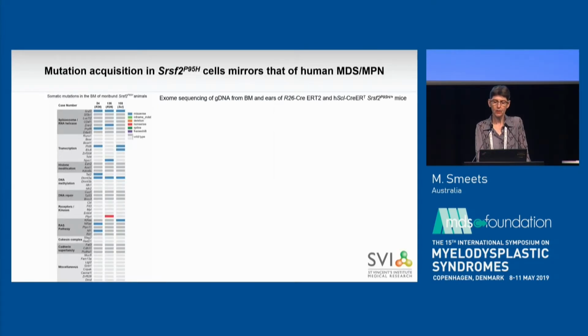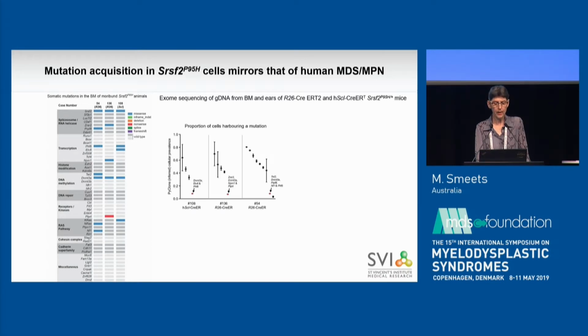Finally, we also performed whole exome sequencing of DNA obtained from bone marrow and ear tissue from end-stage disease mice to see if additional mutations had been acquired. And in the 3 mice that were analyzed, we found mutations in DNMT3A present in all 3 and mutations in PHF6 in 2. TET2 was also present as a mutation, and further mutations were present in most of the pathways frequently mutated in human MDS and MPN, and also at a similar frequency of 8 to 10%.